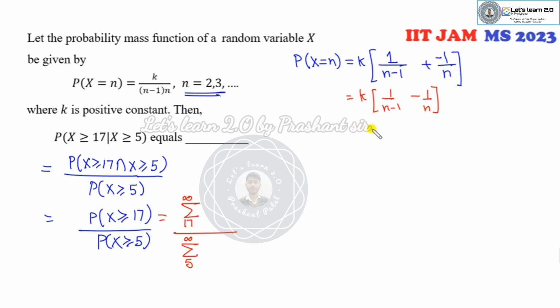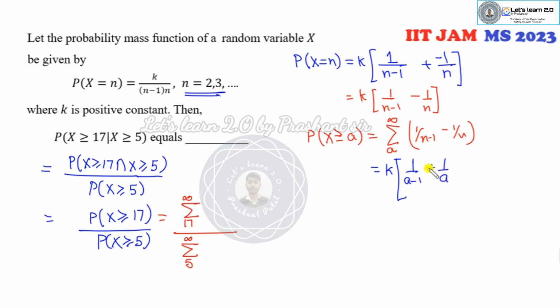Now what is the meaning of that? Because you can see, if I add them, I can simply take the value at x equal to a, which is the summation of a to infinity. Clear? So what will happen? K I can take outside. First value is minus 1 over a minus 1, after that a plus 1, because they are discrete numbers.